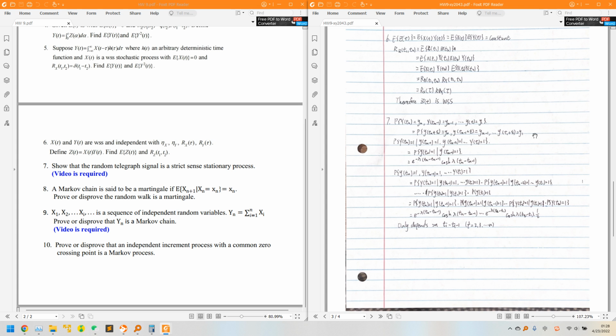We want to prove that the probability is not affected by time.